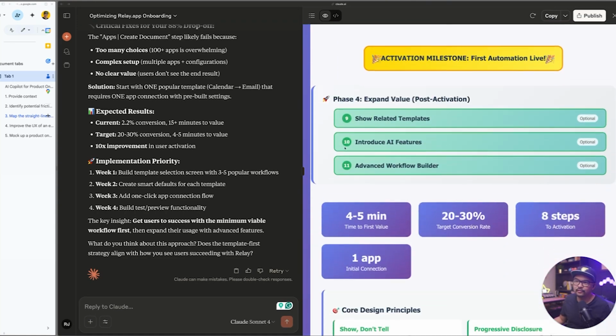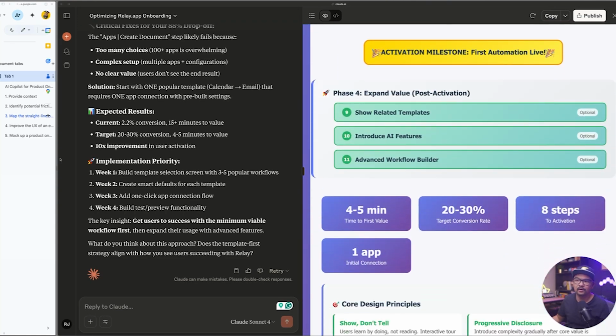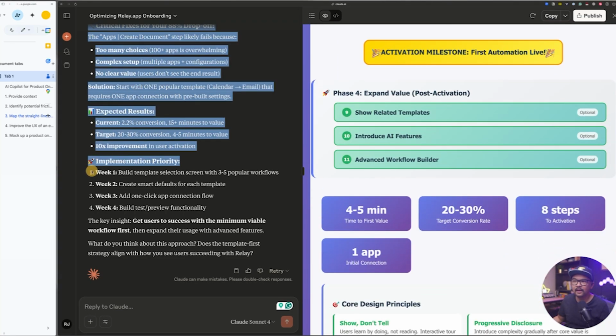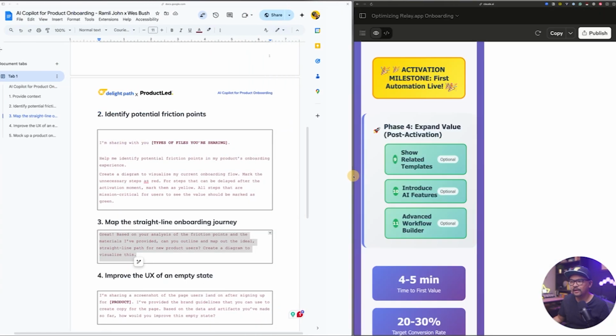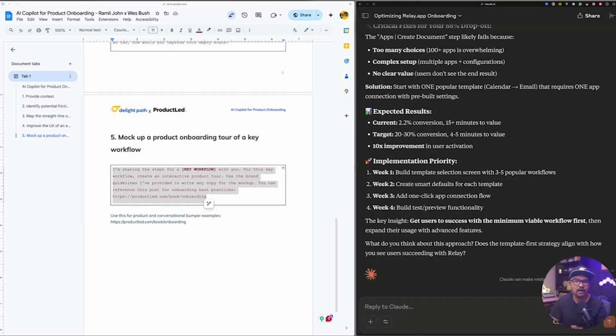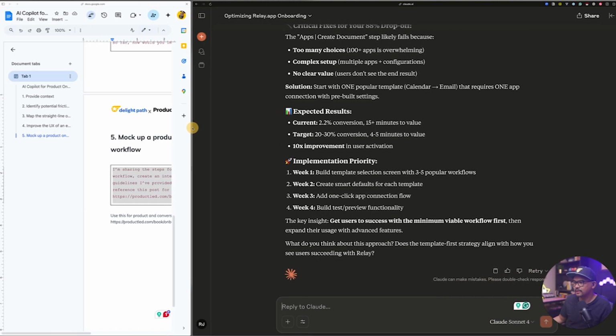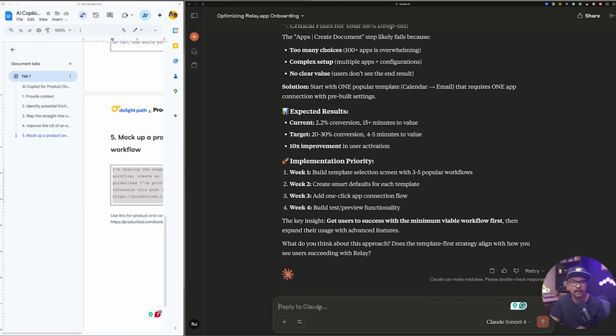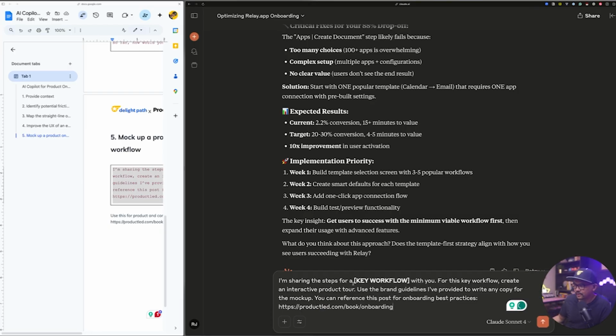Now you can use this, you can take this as your straight line onboarding. Now it's visualized, and you can send it to your team if it makes total sense for them to continue with that. One final thing that I wanted to share here is that you can also create and mock up product bumpers here. So I'm going to mock up a product onboarding tour. I know that it might not be necessarily relevant to this example with Relay, that app, where they might not need a product tour, but I'd just love for you to see what this could look like.